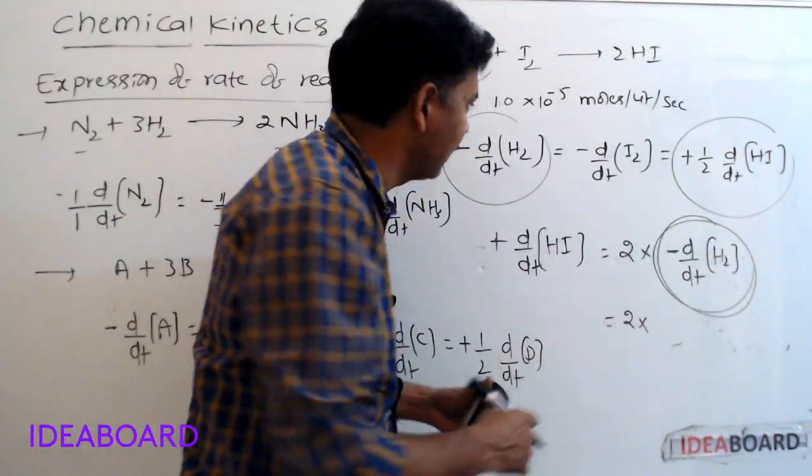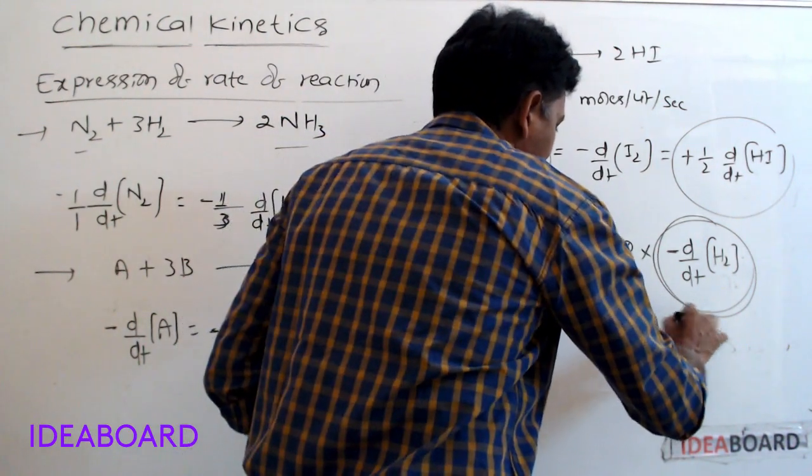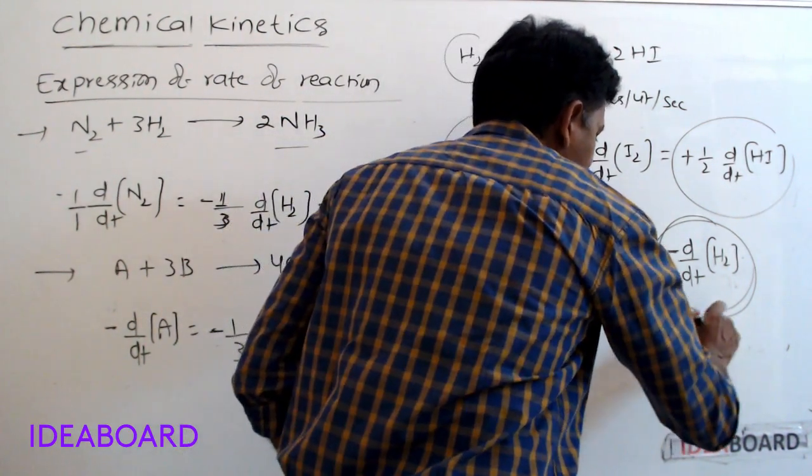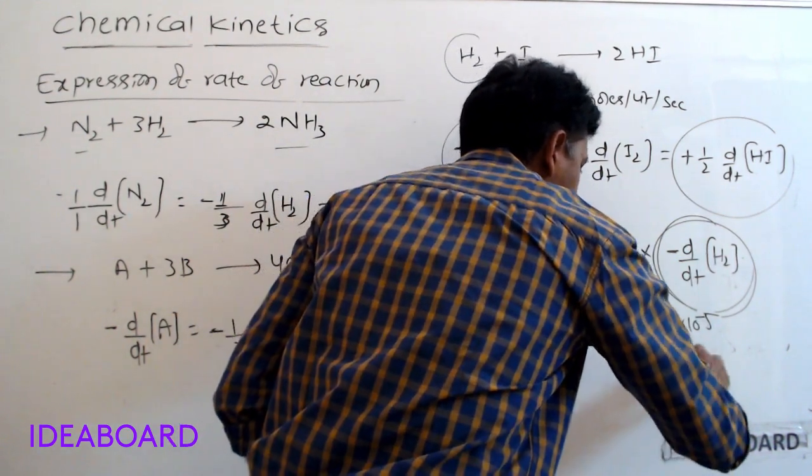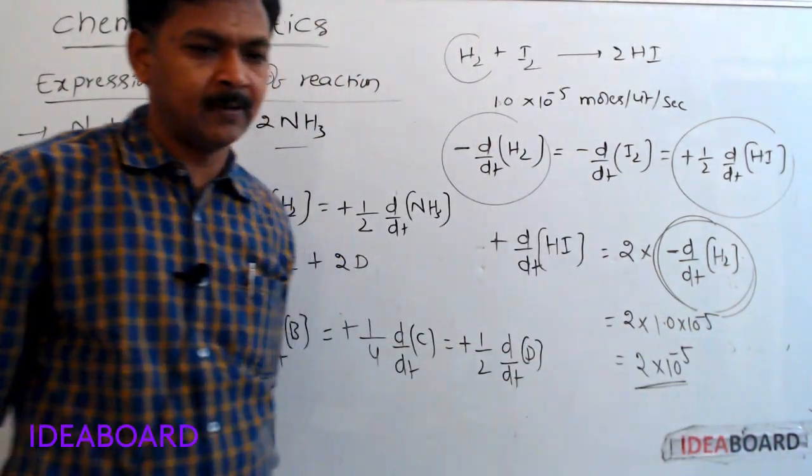This value is given, which is 1 into 10 power minus 5. Then it is 2 into 10 power minus 5 moles per liter per second.